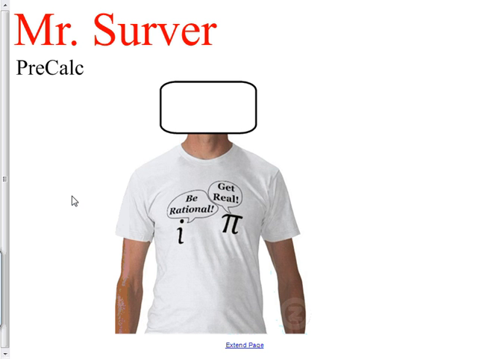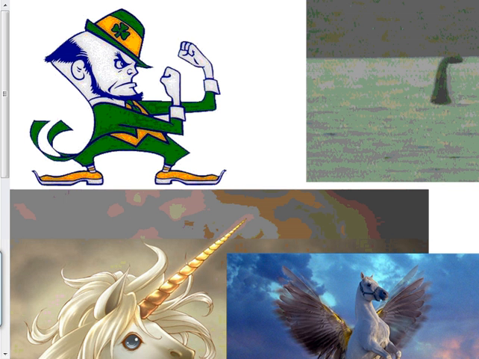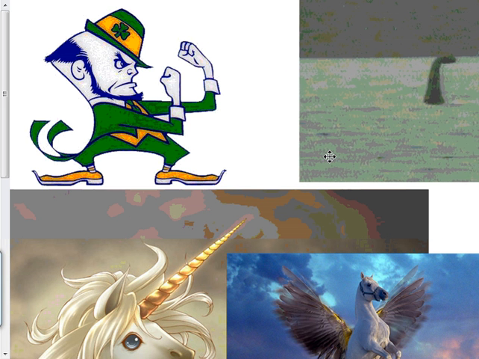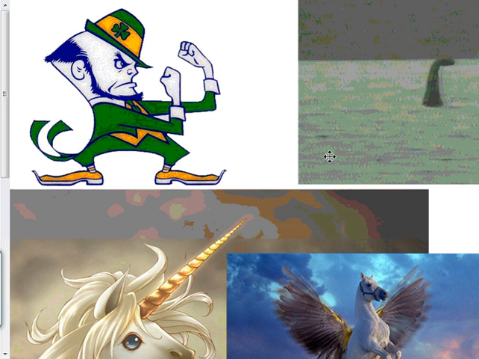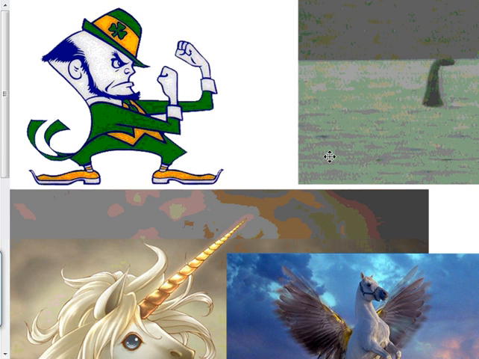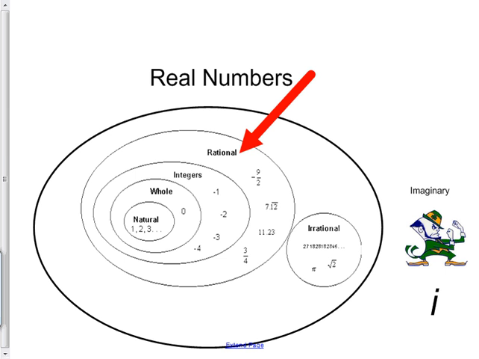All right, so today we're talking about irrational and rational numbers. I'm going to jump into this. These guys are all imaginary numbers, imaginary things anyways. You've probably, well, I don't know, some of you might actually believe in the Loch Ness Monster or leprechauns, but they're usually considered imaginary. Imaginary numbers are kind of the oddballs. They're way off to the side here. Not many things are imaginary, and anything that is has a little i on it. Do you remember that from last year? Like 4i. An i in your answer means that the answer was imaginary. It's impossible.